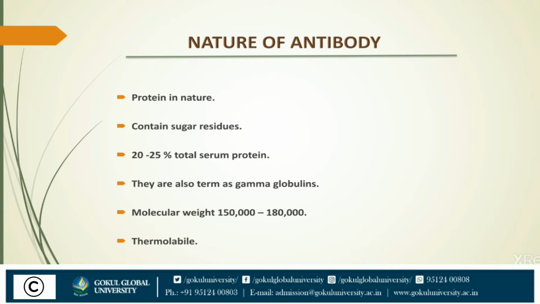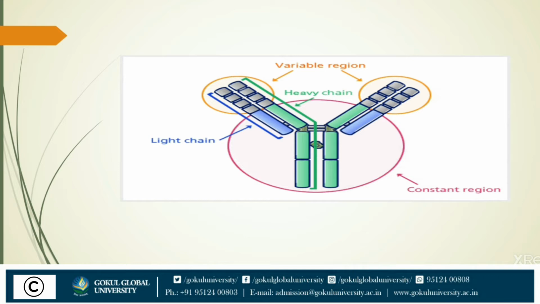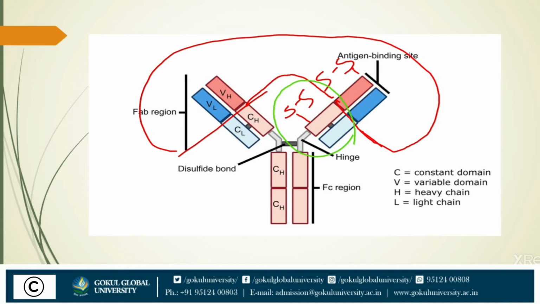Now, we will understand the structure of antibody. Typically, the structure of antibody is Y shaped. You can see in this structure. It has 2 heavy chains and 2 light chains. Now, with the help of the specific Y shape, the structure has a region called the FAB region. This is the hand of the Y. We can see here the FAB region.